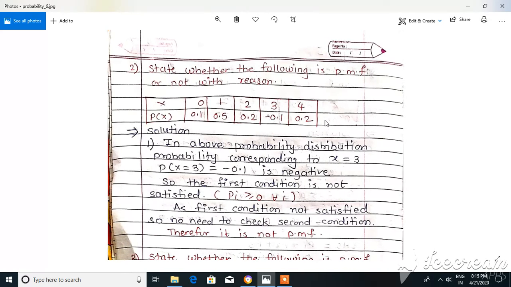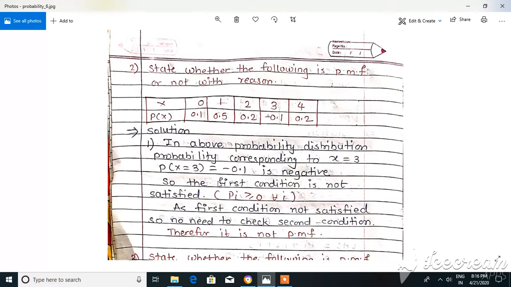Here each and every probability lies between 0 and 1, or is greater than or equal to 0, except for x equal to 3, because the probability is minus 0.1. So its solution is given by: in the above probability distribution, the probability corresponding to x equal to 3 is minus 0.1, which is negative.